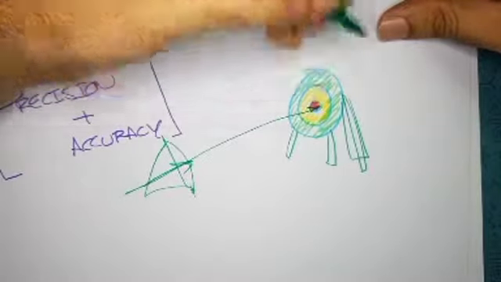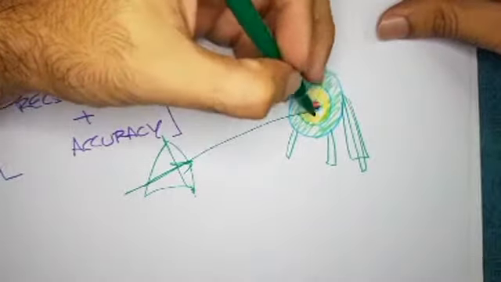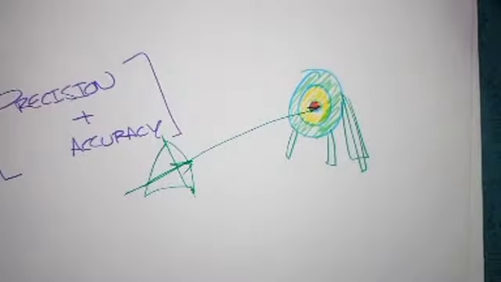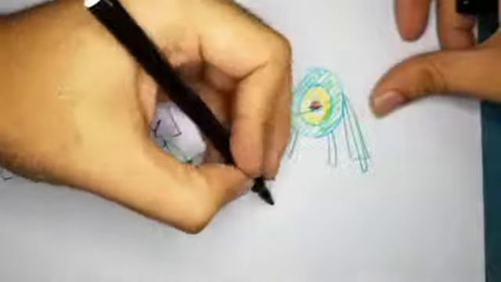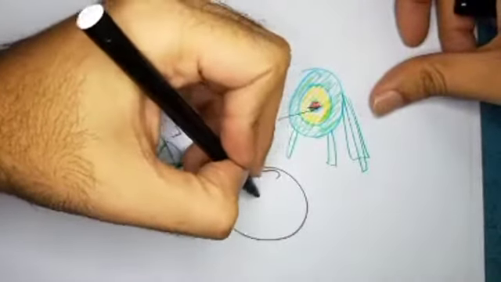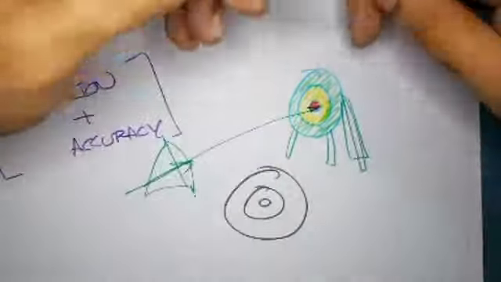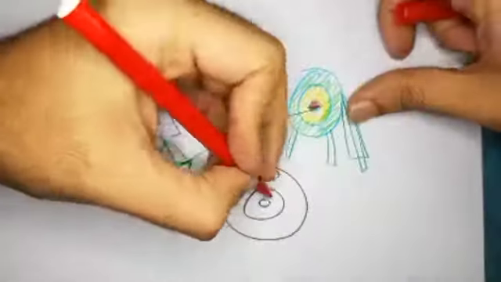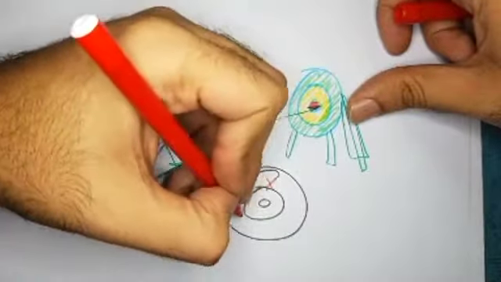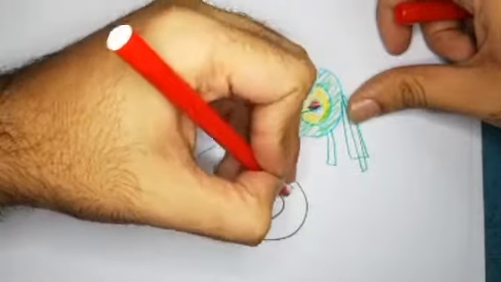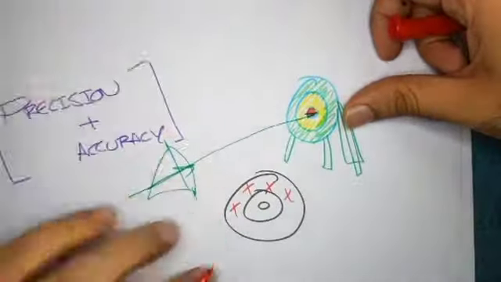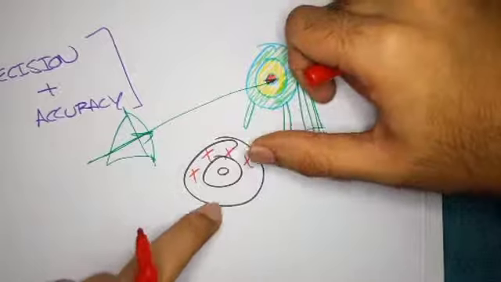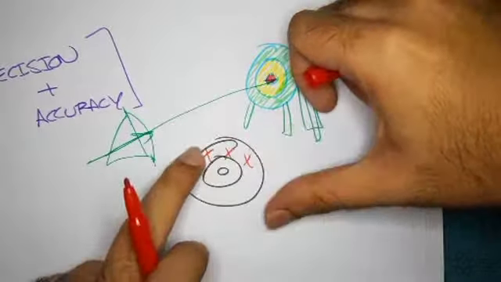So now, say I give you a bunch of arrows, and say you're really bad at archery. So what's going to happen? Other than the fact that you might shoot someone in the knee, what else can happen? I don't think I might hit the bullseye or the board itself. Okay, so there's a possibility that when you shoot arrows, there will be a good scatter, right? Like, it might be in the same place. Something like this, right? So this is basically a representation of being what? Imprecise, since you're all over the range.